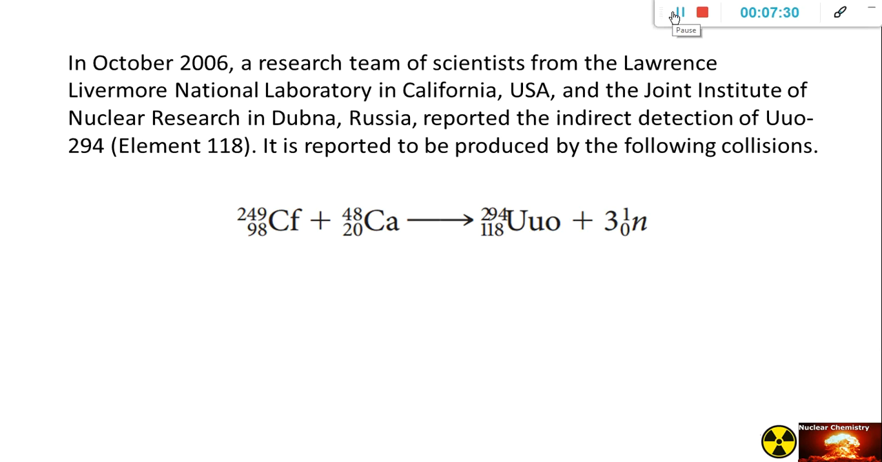As of today, if you check your periodic table, the element with an atomic mass of 294 and an atomic number of 118 is what we call oganesson. So oganesson is a product of the bombardment of californium 249 and calcium 48.